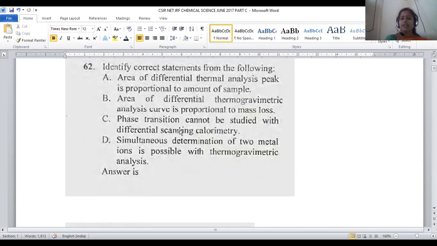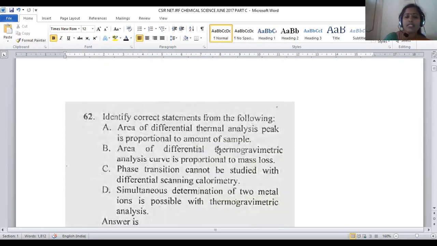Phase transition is the changing of the physical state of a substance from one condition to another. For example, water exists in 3 different phases: solid, liquid and gas. That kind of phase transition analysis can be carried out by using differential scanning calorimetry. So it is possible to study that kind of reactions.